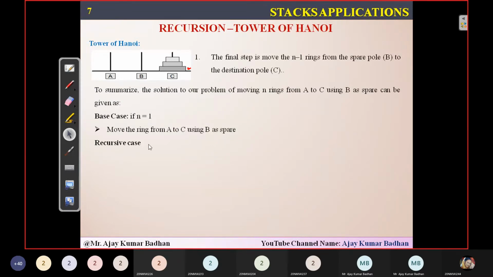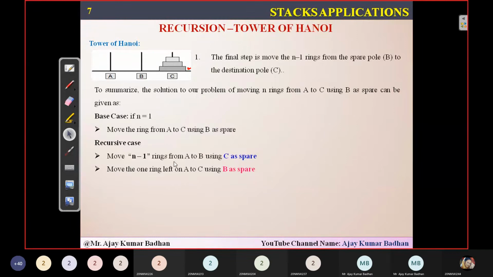So for that we are using these steps, and the same steps we are going to use in our program. See here. So move n minus 1 rings from A to B. Now here we will be using the spare pillar. First thing is we moved the ring from A to C. Next what we are doing is moving n minus 1 rings from A to B.